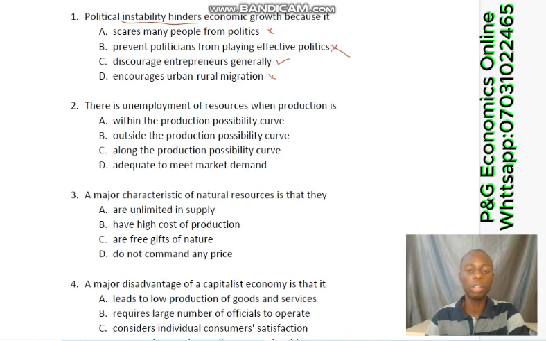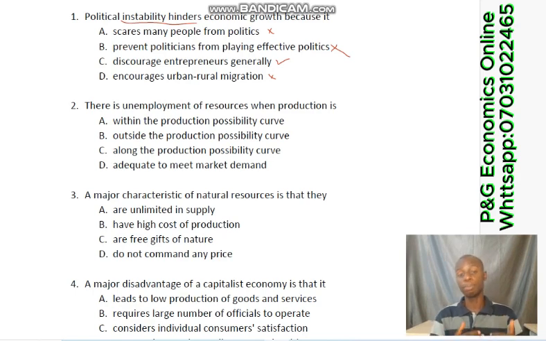Number 2, there's an unemployment of resources when production is... What the question is saying is that on the PPC curve, where does unemployment of resources take place? There are 3 possibilities. Production can either take place inside the PPC curve, on the PPC curve, or outside the PPC curve.